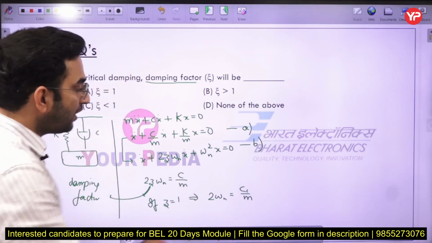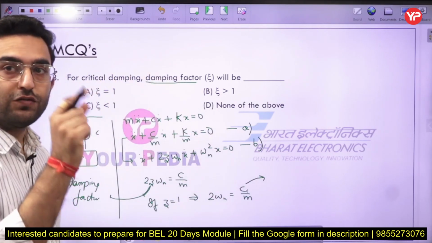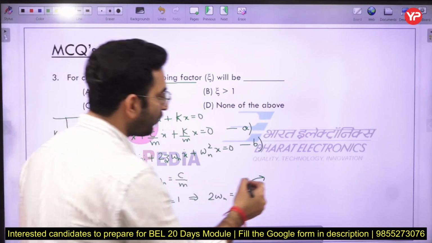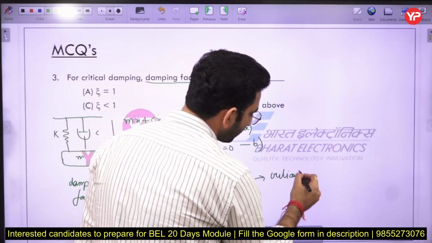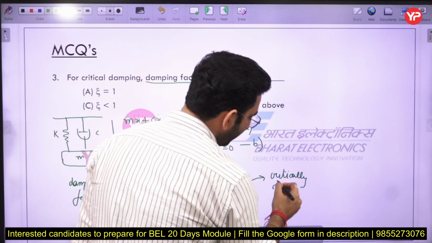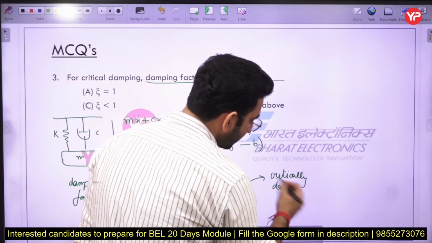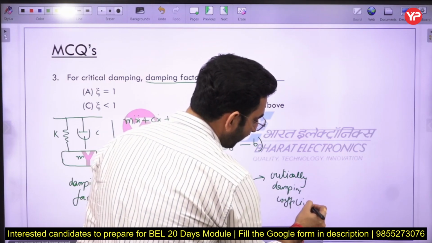When the value of zeta is equal to 1, this particular damping coefficient is known as the critical damping coefficient. Now the question arises, how do we define the damping factor or damping ratio?